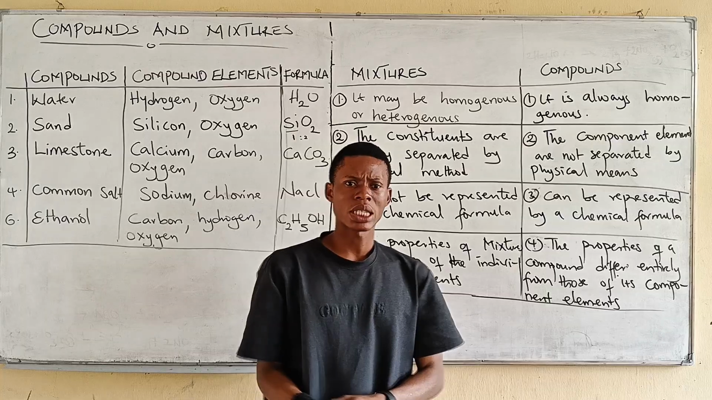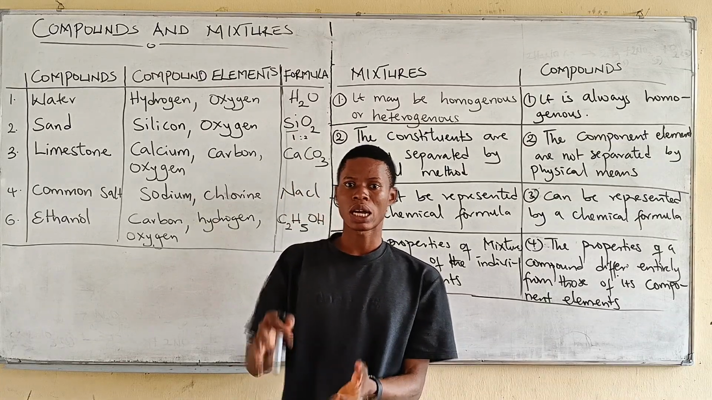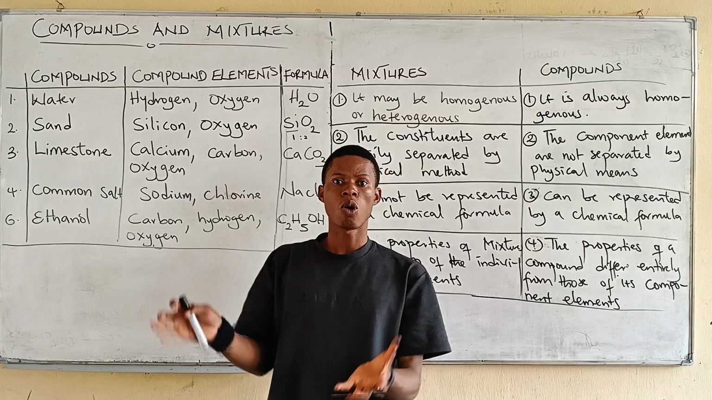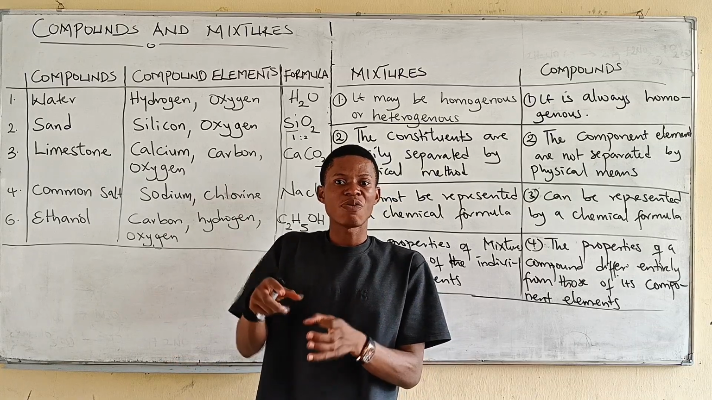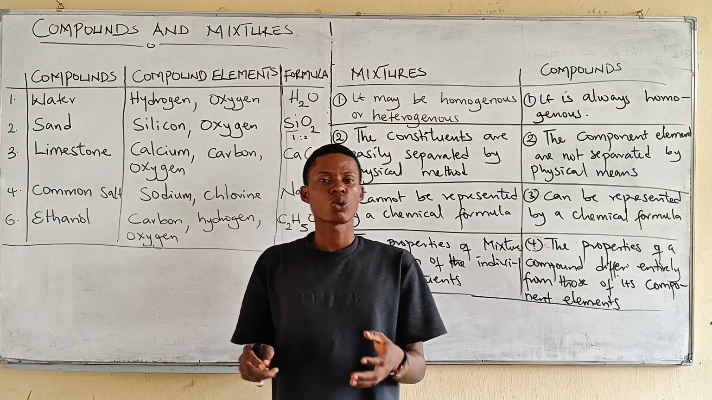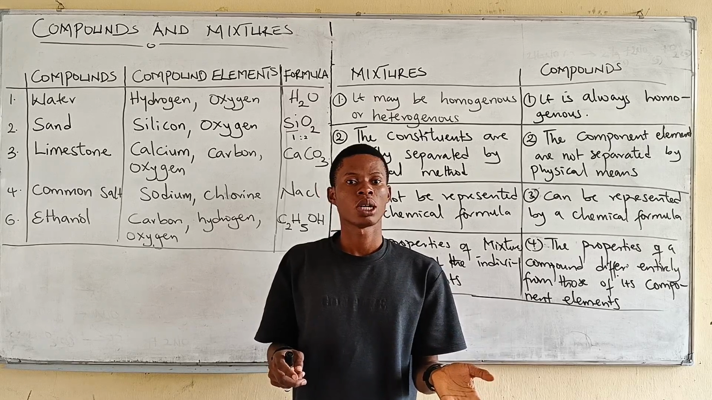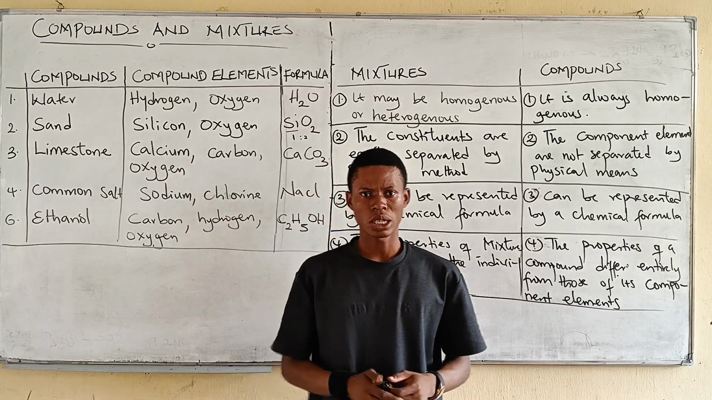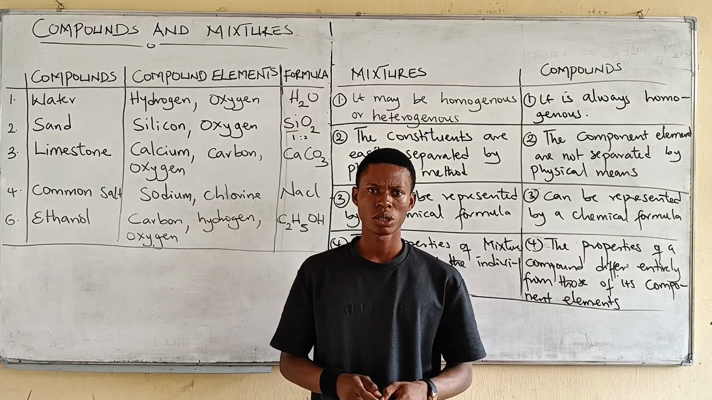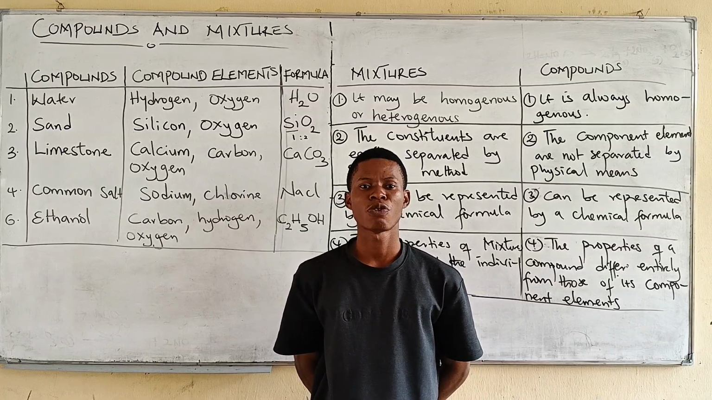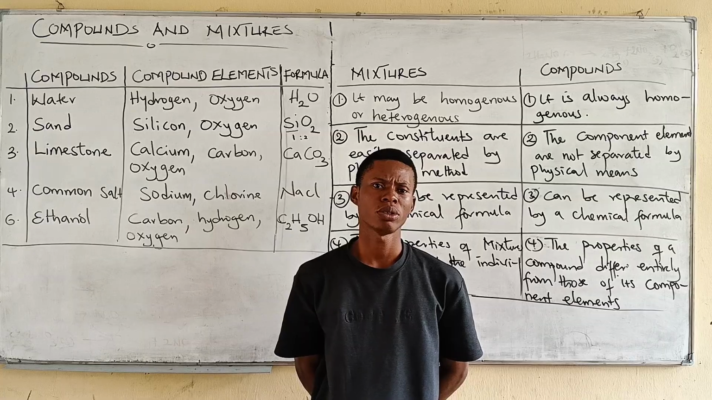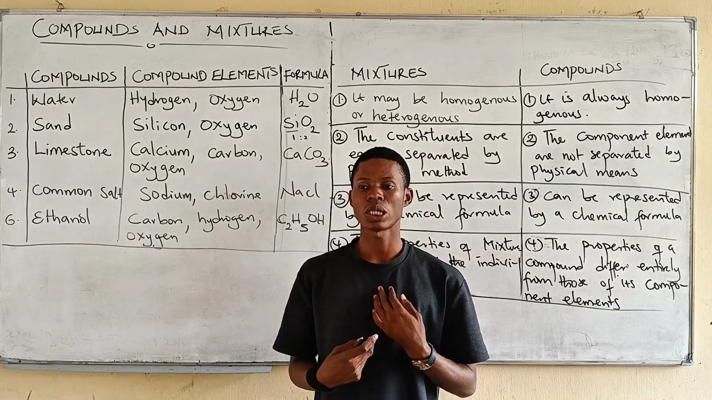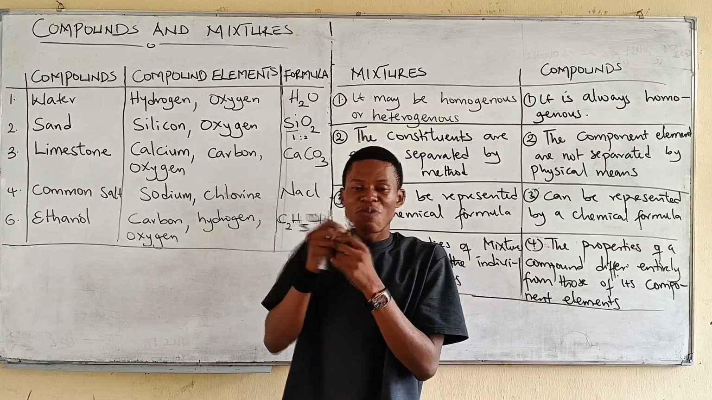Now, I've told you that in compounds, the elements are in definite ratio, while a mixture contains substances or compounds that are not in definite proportion. Now we're going to look at the difference between mixture and compound. But before then, water is a compound, right? Good. What if I have blood? Is blood a compound? First thing you should ask yourself before you answer that question is, are they in definite proportion?